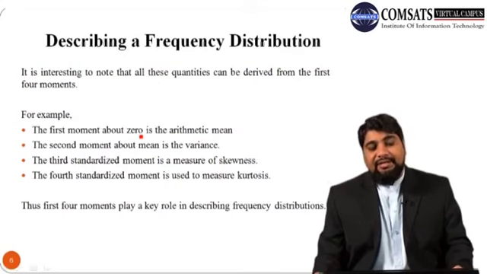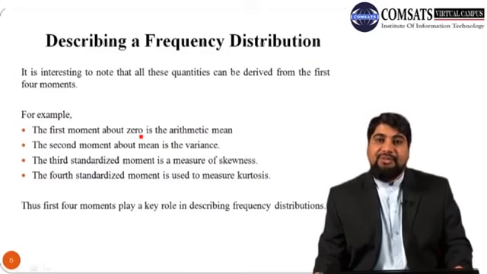It is very interesting to note that all these quantities can be derived from the first 4 moments. For example, the first moment about 0 is the arithmetic mean, while the second moment about mean, which is also called the central moment, is the variance.